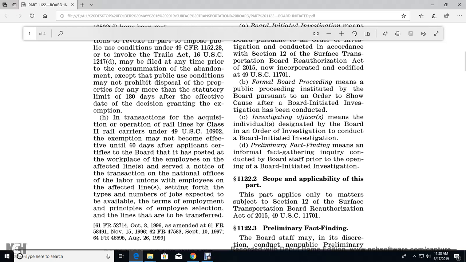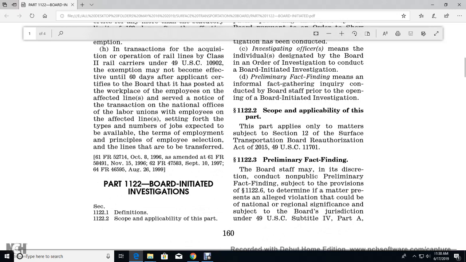1122.2, scope of the applicability of this part. The part applies only to matters subject to Section 12 of the Surface Transportation Board Reauthorization Act of 2015, Title 49 U.S. Code 1171. 1122.3, preliminary fact finding. The board staff may, at its discretion, conduct a non-public preliminary fact